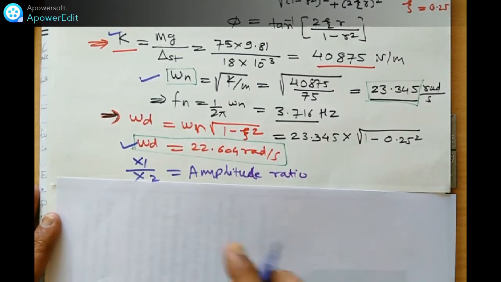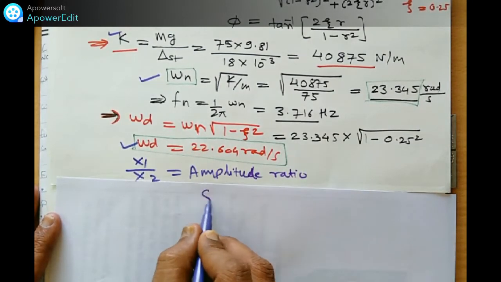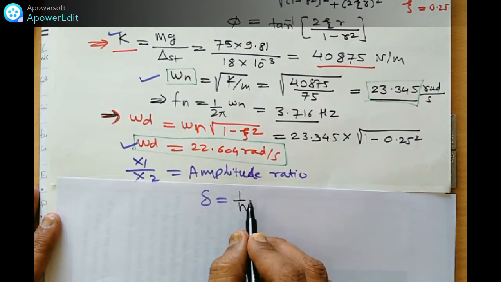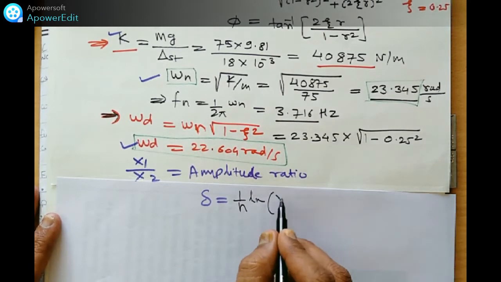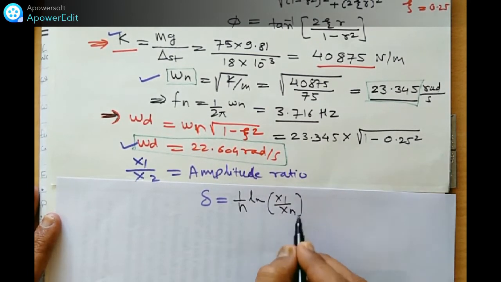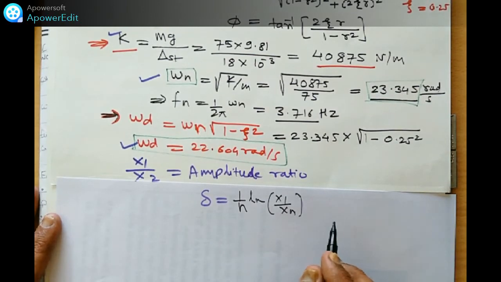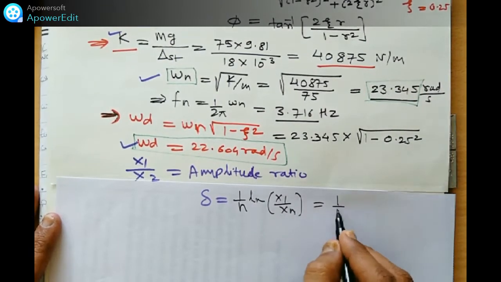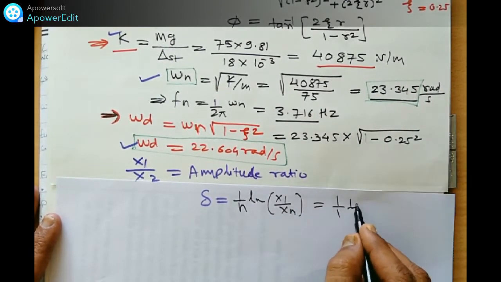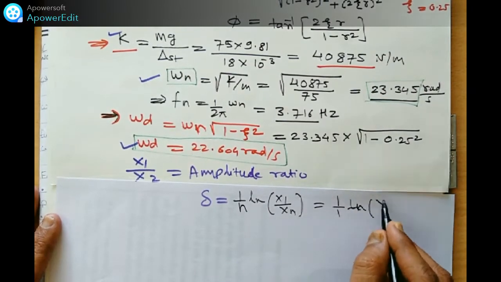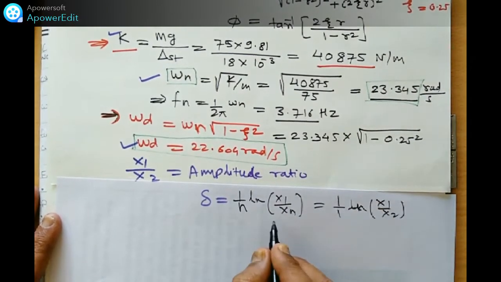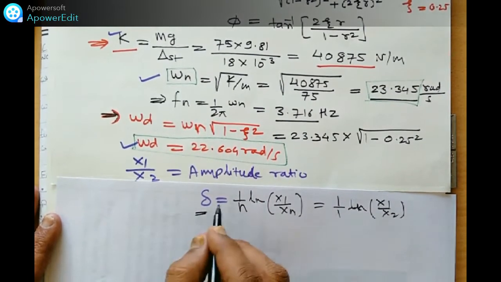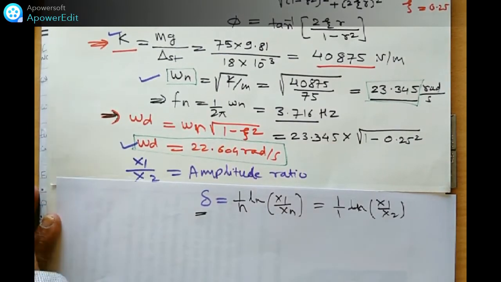The amplitude ratio we can find out by using this: delta is equal to 1 by n, n means number of cycles, logarithmic x1 by xn. In this case, there is only one cycle, so this becomes 1 upon 1 ln of x1 by x2. This x1 by x2 we have to find out. But the delta we don't know. How to find out this delta?